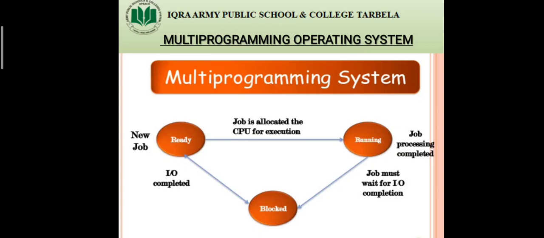Okay, the CPU executes the other program in the queue when the first program is busy with the input output operation. In this way, the multi-programming operating system uses CPU time and other computer resources to improve the performance. You can also see on the screen that when one program is being executed, the other is in the ready queue, and the job must wait for input output completion, and if some program is ready and input output operations are completed, it will be finished.